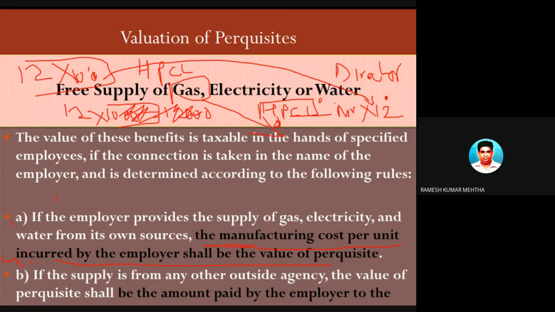Now, in case of Infosys, gas is not manufactured. So these gas cylinders, electricity, and water are purchased from a third party, and the employer is paying the third party the bills of the employee, who is a specified employee. So in this case, if the supply is from outside agencies, then the value of the perquisite, which is taxable in the hands of the specified employee, is equal to the amount paid by the employer to the third party for providing such facilities of gas, water, and electricity and other related products.